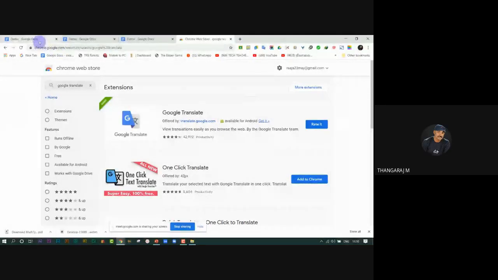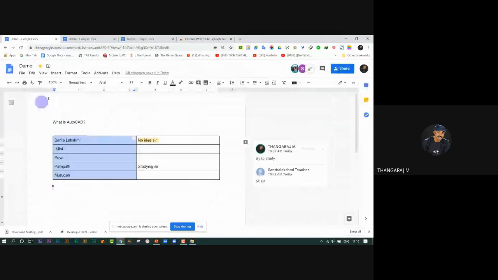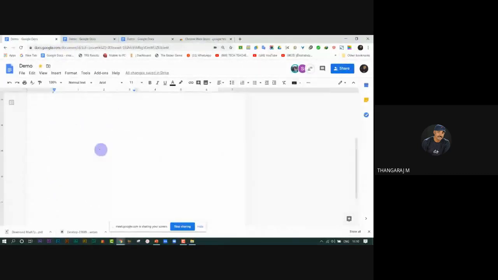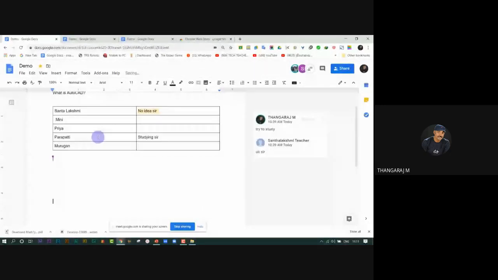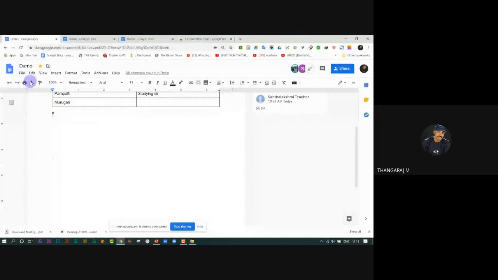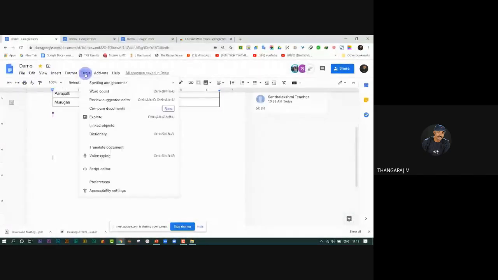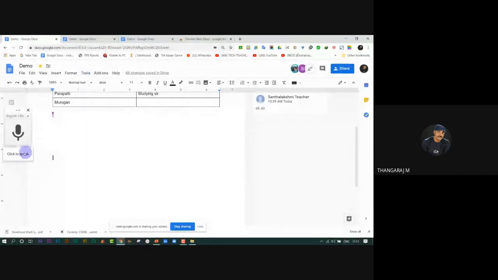Yes, okay. So, I'm going to Google Docs. Then go to the Tools menu, click on it, and choose Voice typing. Here the down arrow key will appear.